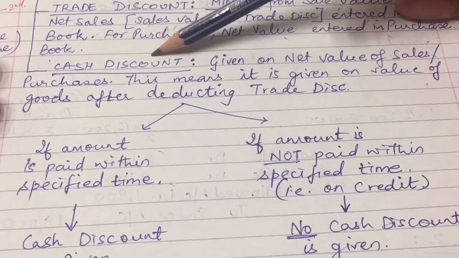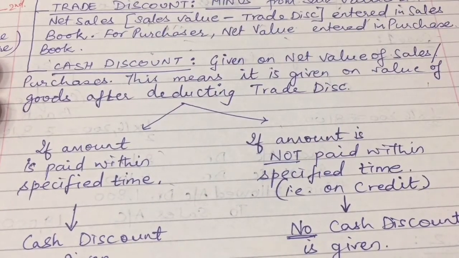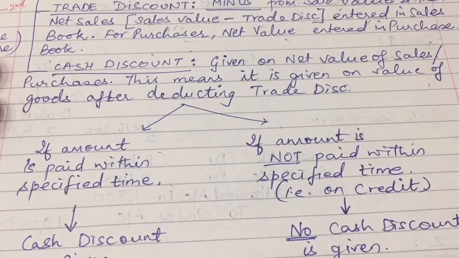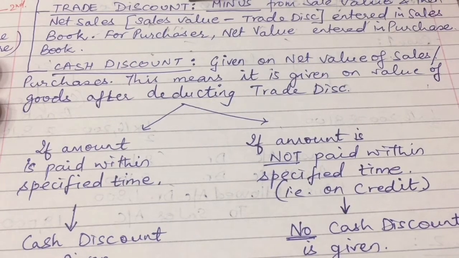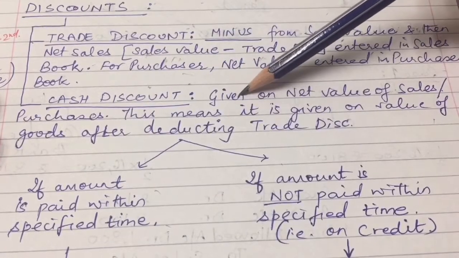Remember, cash discount is always on the paid cash, not on credit. Alright, very, very important. But trade discount, no matter whether you're buying on credit or on cash, you will get, but not the cash discount.